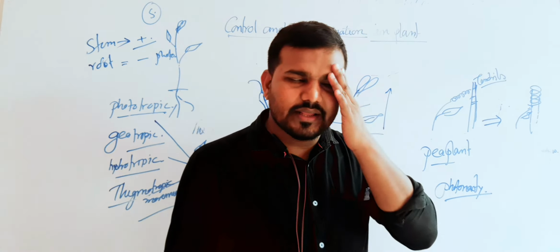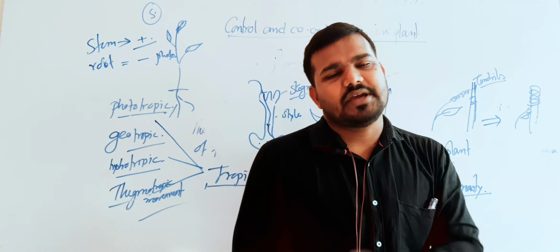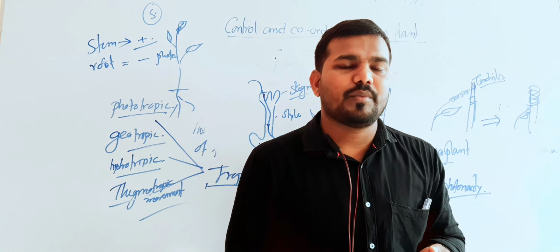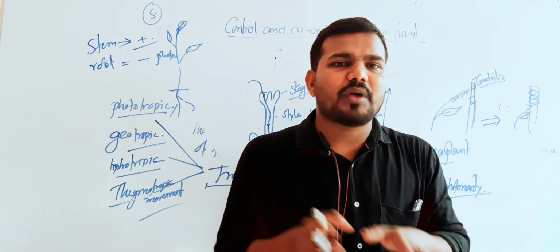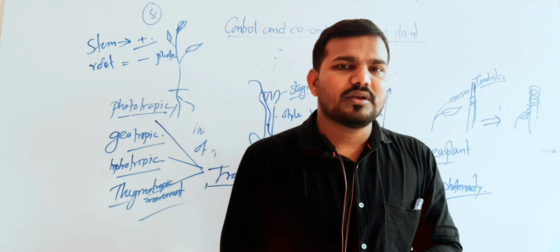Another one is thermonasty. Thermo means temperature and nasty means non-directional movement. The non-directional movement of the plant in response to temperature is known as thermonastic movement.